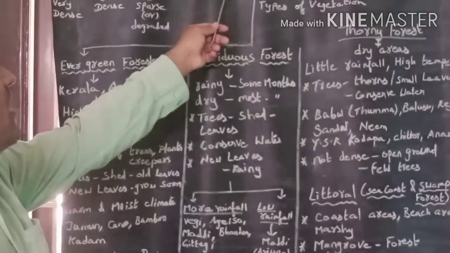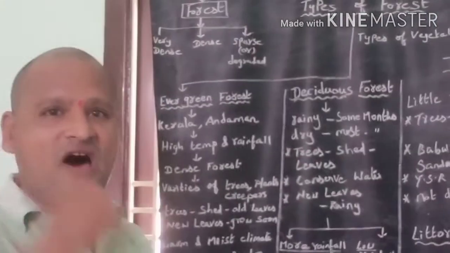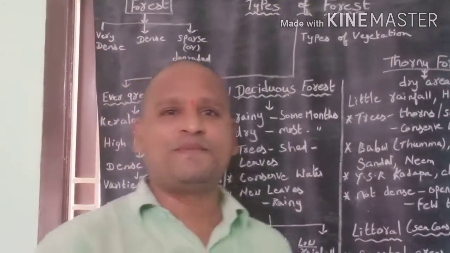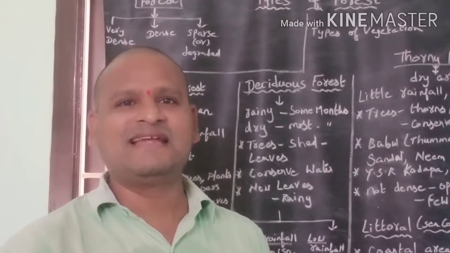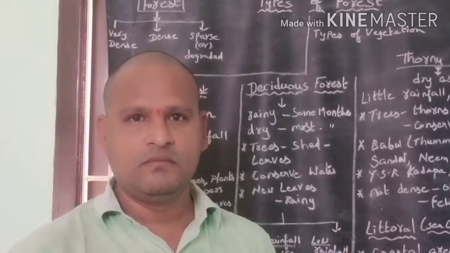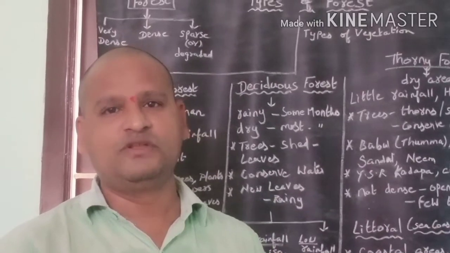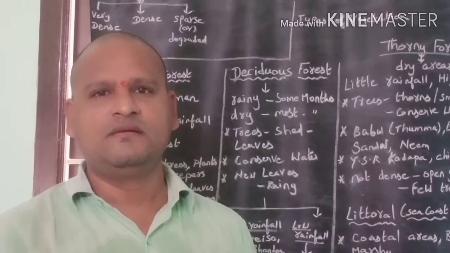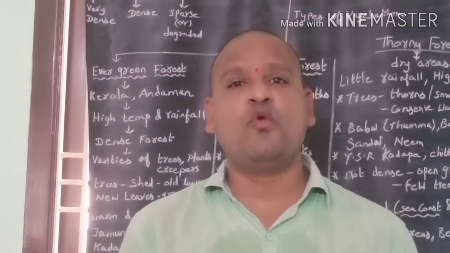Why do we classify the forest based on types of vegetation? Different trees and plants grow in a place which has a particular climate. For example, coniferous trees like pine grow in cold regions with snowfall climate, whereas other trees grow in moderate rains and warm climate.